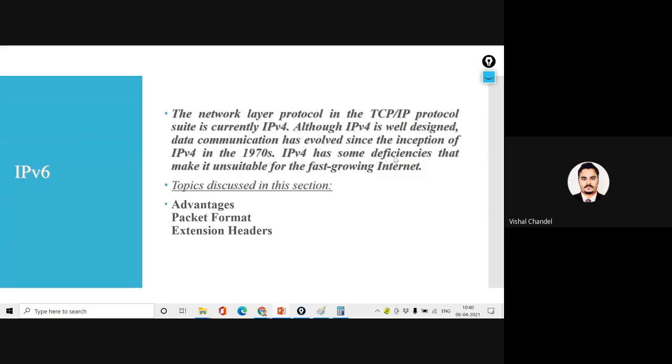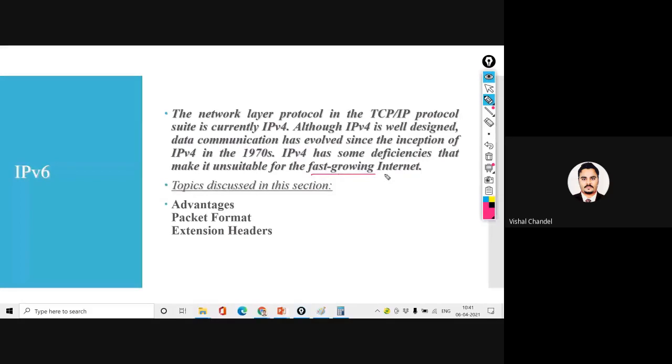But because of some deficiency, it was unsuitable for the fast growing internet. When the internet goes fast, it will not be suitable for the execution. So that's why we have started the planning of IPv6, and we have received a number of advantages in this. That is the extended version of IPv4 that we are calling IPv6.